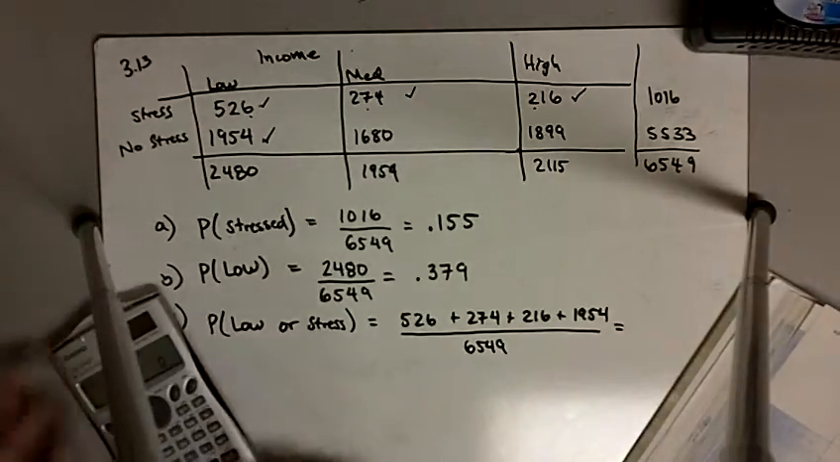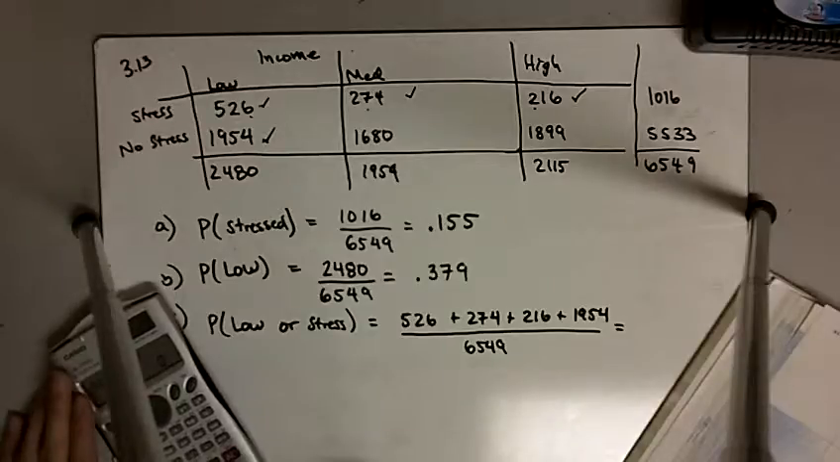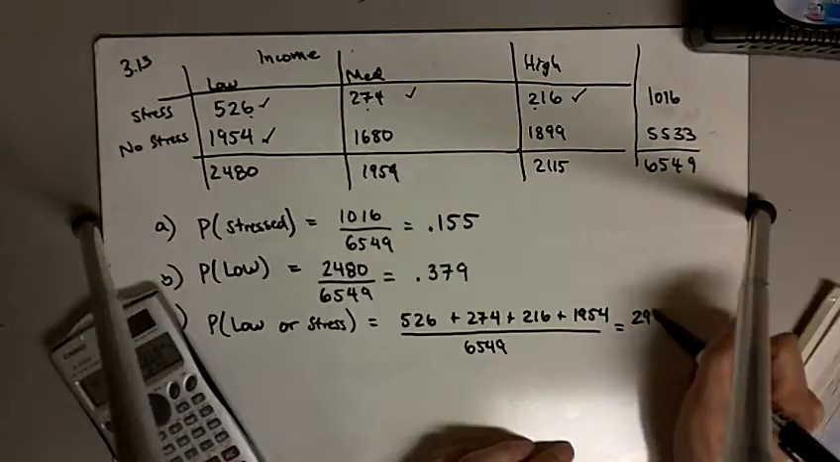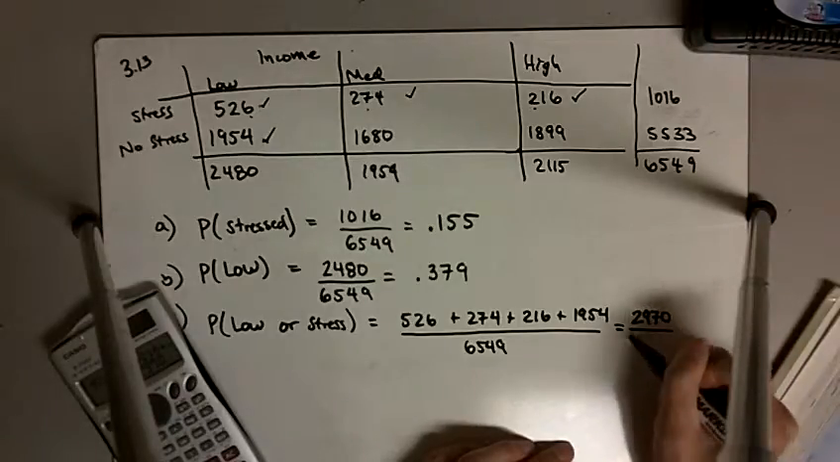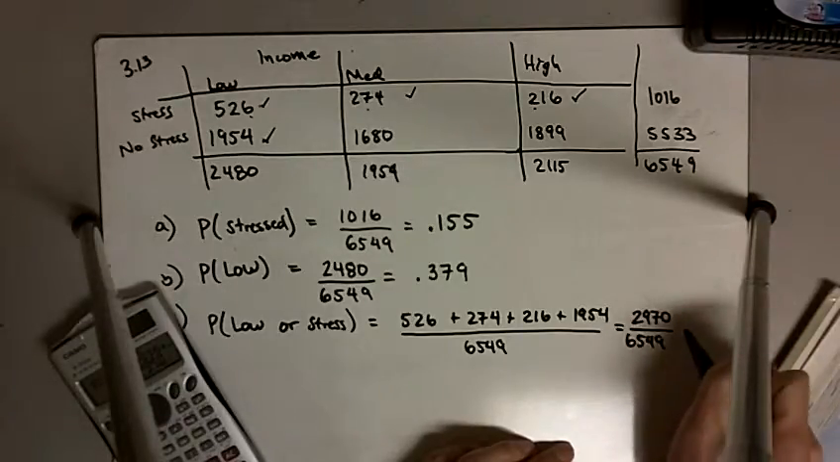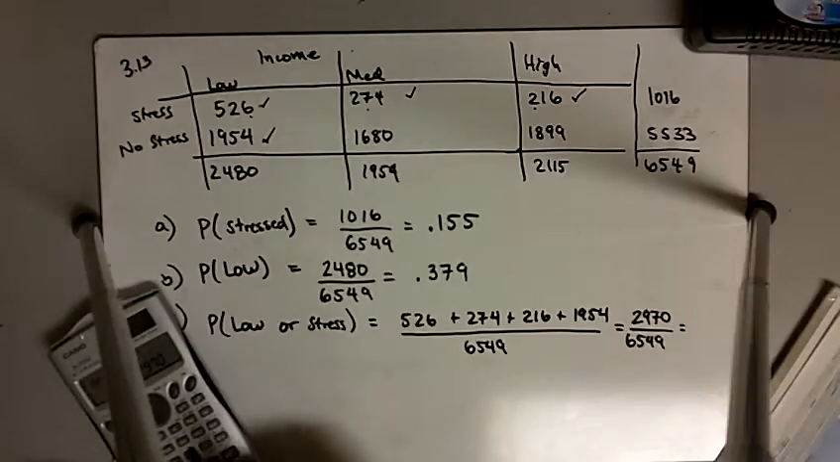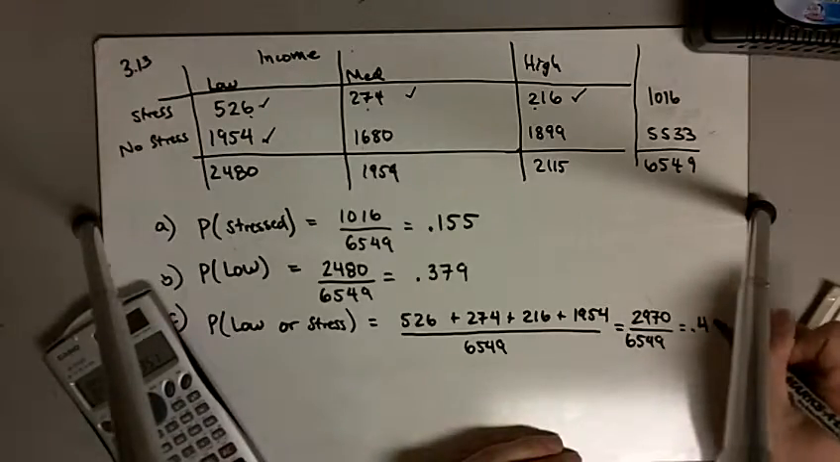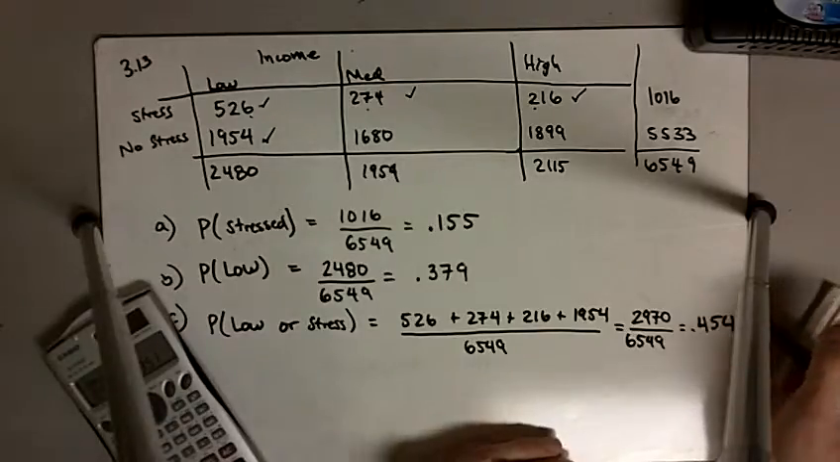and that's equal to 2970 divided by 6549, which is equal to 0.454.